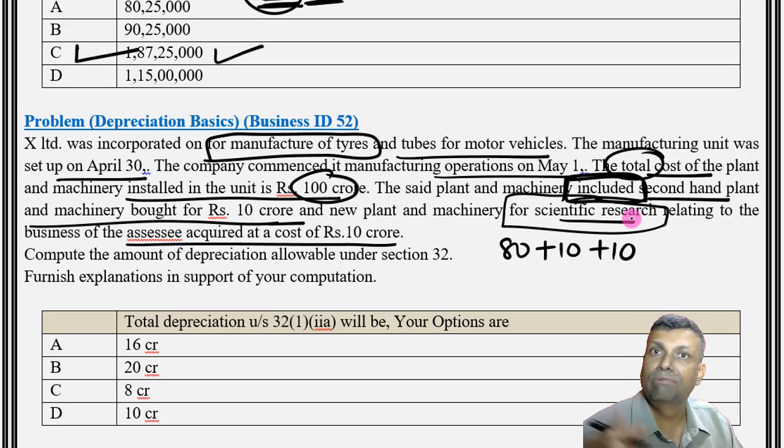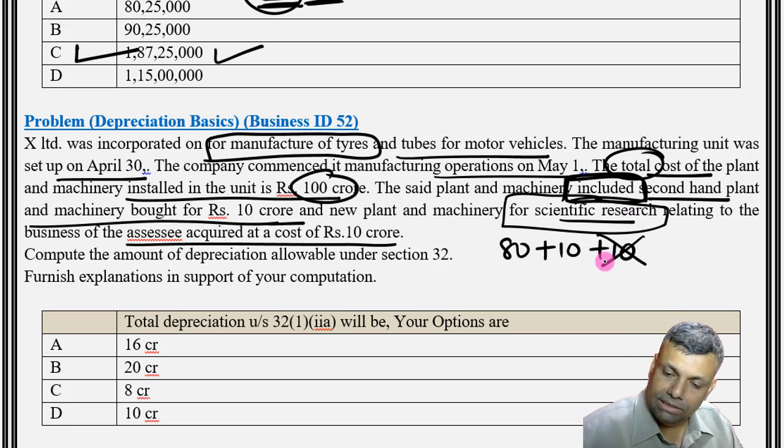Now the assets which you have got for scientific research are those assets for which you are anyway going to get the full deduction under section 35, because that is one incentive given under section 35 that I'll be discussing in due course of time, where full capital cost is allowed as a deduction subject to the conditions. So looking at the question, yes, it's a scientific research asset, eligible asset. So 100% deduction will be permissible. If there is any asset for which 100% deduction is given under some other section, for the same asset you never get the depreciation. So such assets are not eligible for depreciation. In other words, the intention of the law is never to give you double deduction or double benefits. So these 10 crore is out of question, which is basically for scientific research.